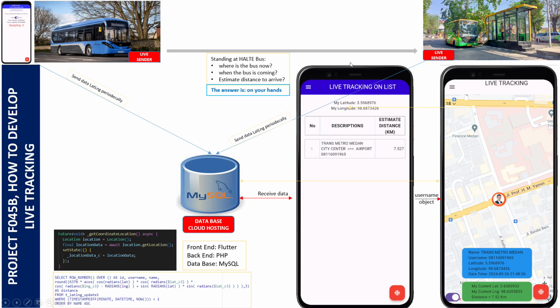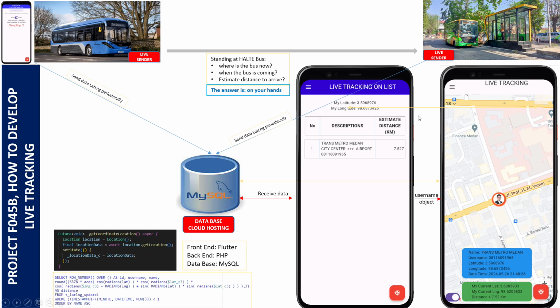And then this guy knows where the bus is now. Maybe the question is, which street is it on? How many kilometers is the bus from this guy? And also when the bus will arrive at the bus stop.